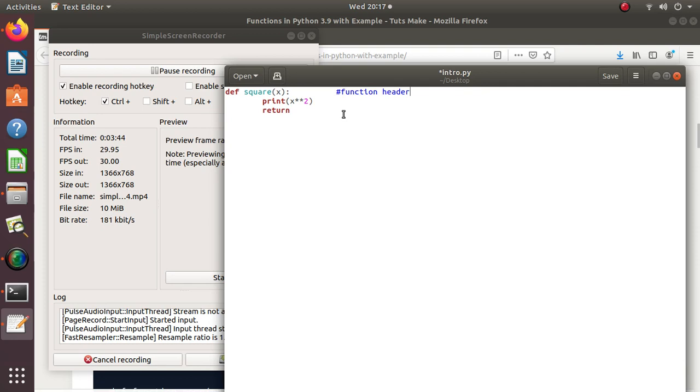Now if I want to call this function, that is, if I want to use this function to find the square of a number, I will have to call this function. To call the function, I go out of this function definition, that is, in the main area where we used to write our code previously, and simply input a number.